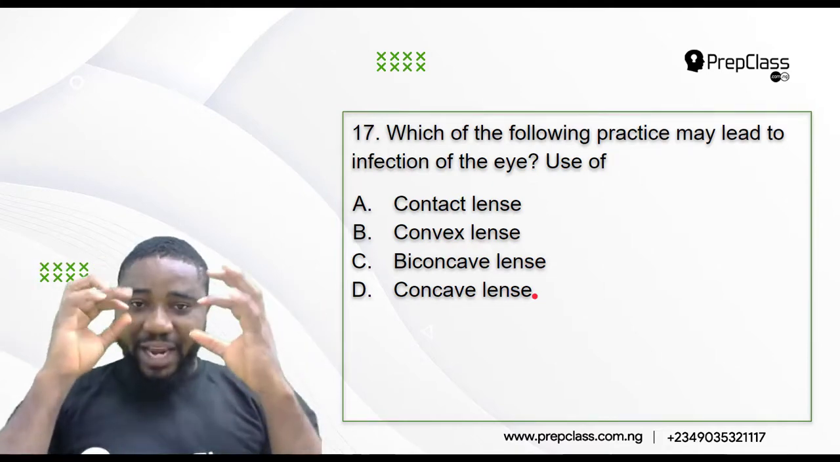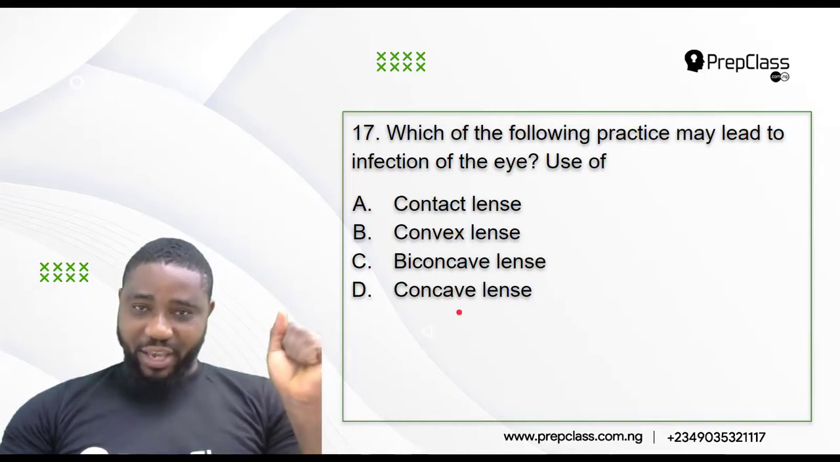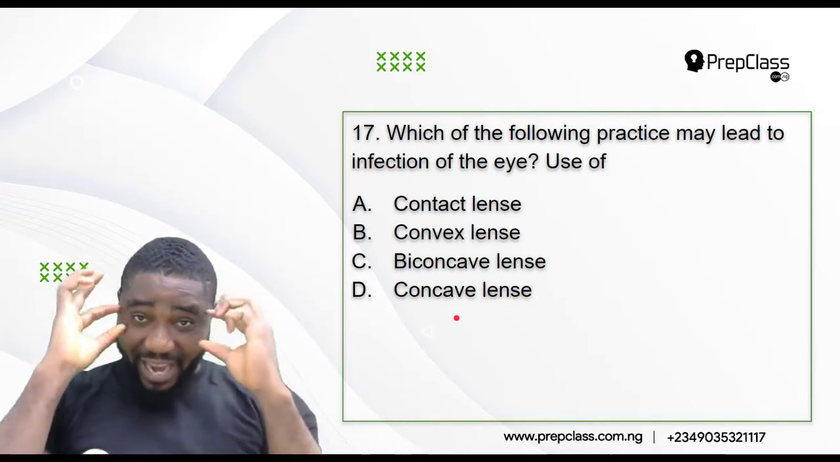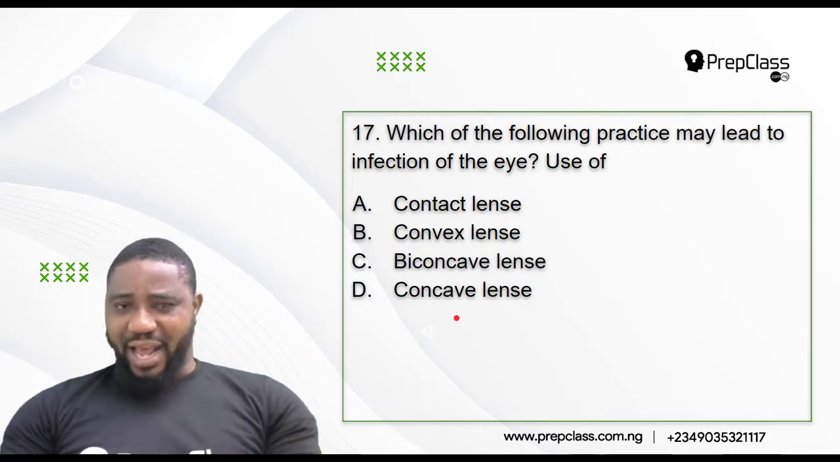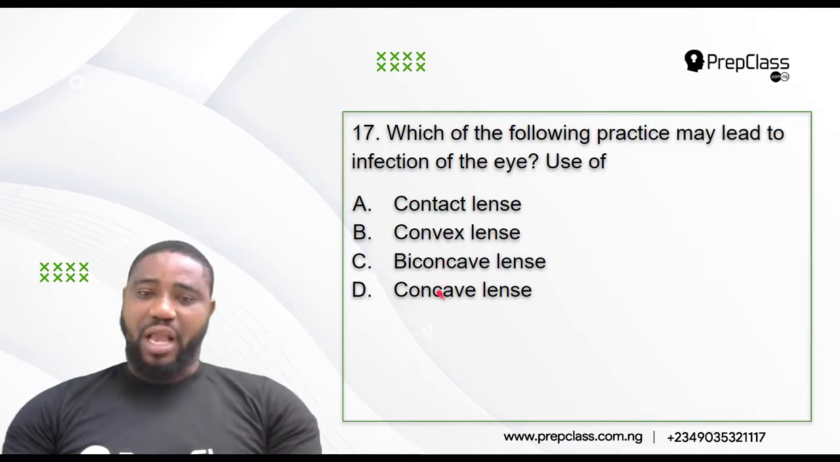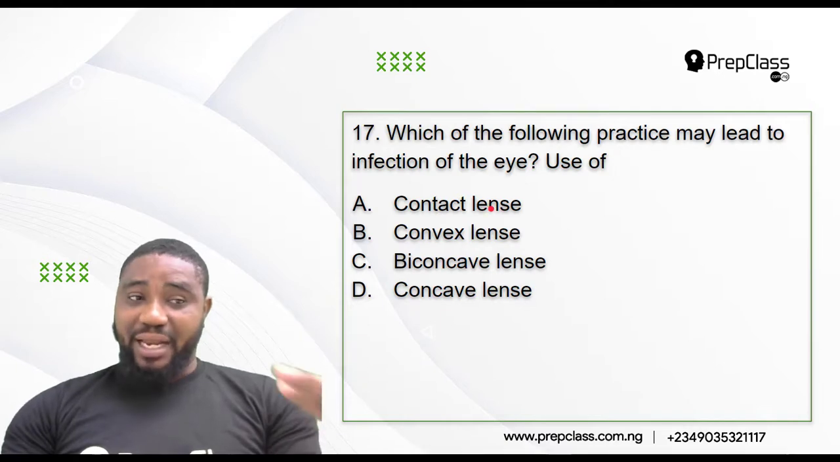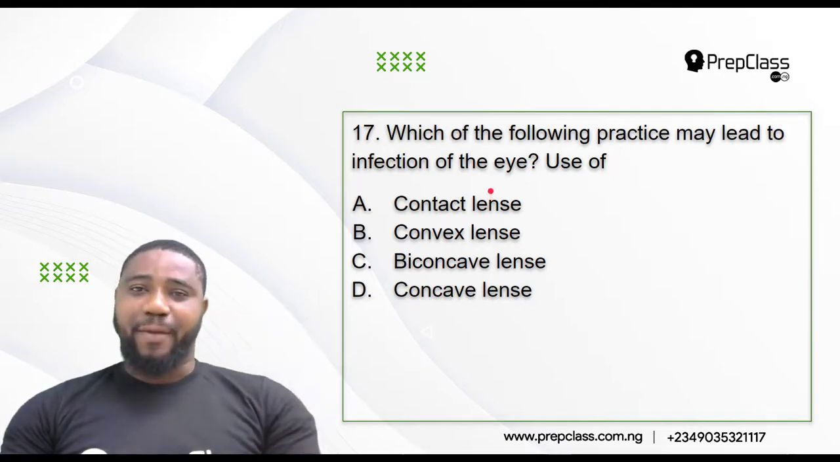So the eyeglass you wear can be made of either convex lens or concave lens. That's the lens of the eyeglass you wear if you are the type that use a recommended glass. So the lens can be made of convex, concave, or it can be biconcave. But I'm talking about contact lens. That lens that you see people that they'll just carry it and put inside their eye.